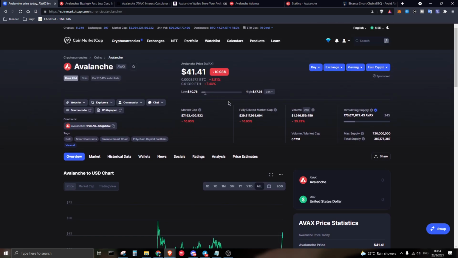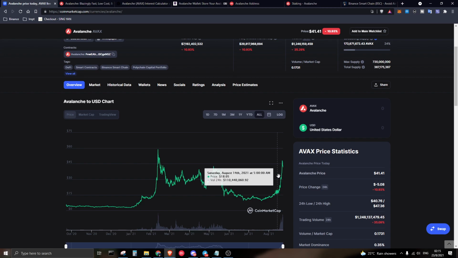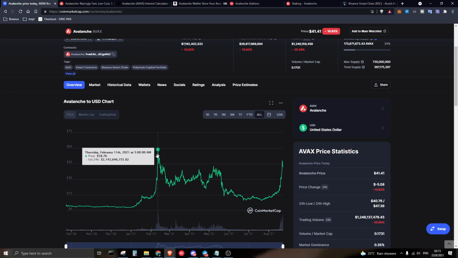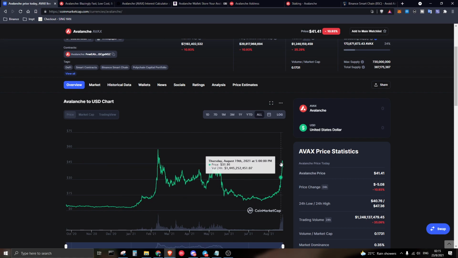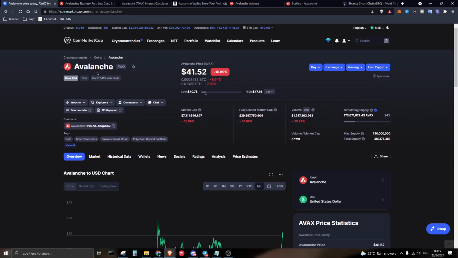This is one of the tokens that you can see has done a super high jump, basically 3 times or 2.5 times in value in the recent charts over here, and you can see it has hyped. The highest it went was around $58, and right now the highest of this month is around 47. It has dipped a little because of some correction, because whatever goes up will come down. So I'm going to explain in this video what this ecosystem is all about, and the important notes you need to know about this Avalanche token.